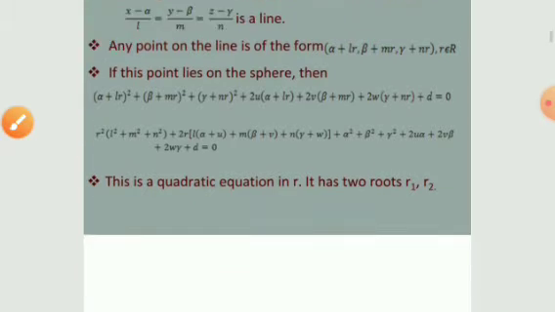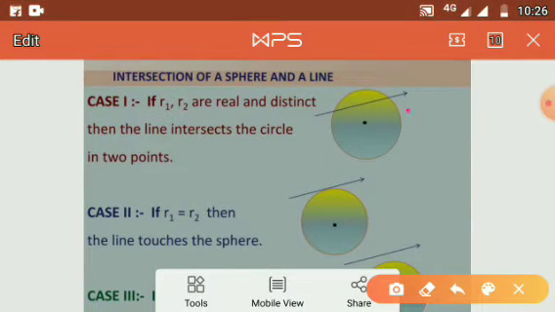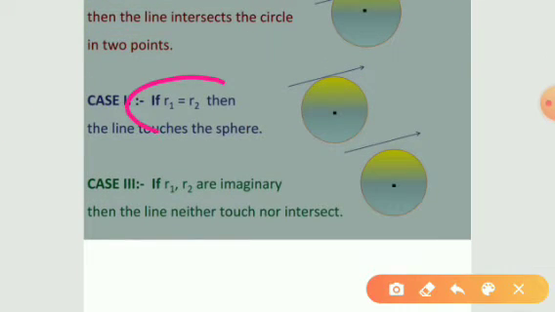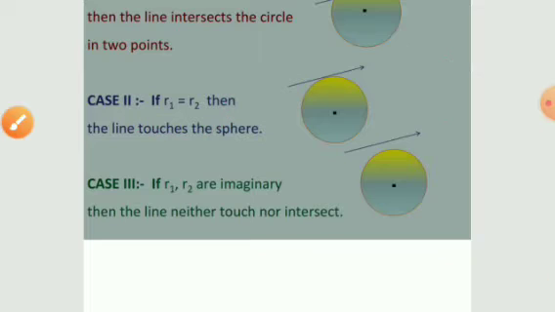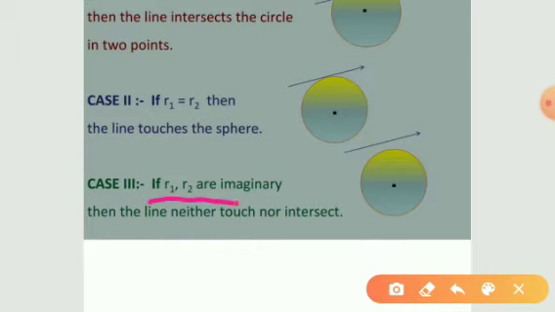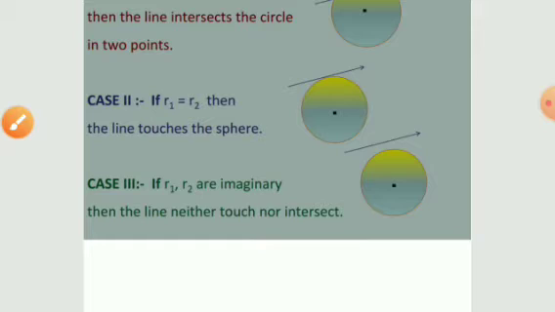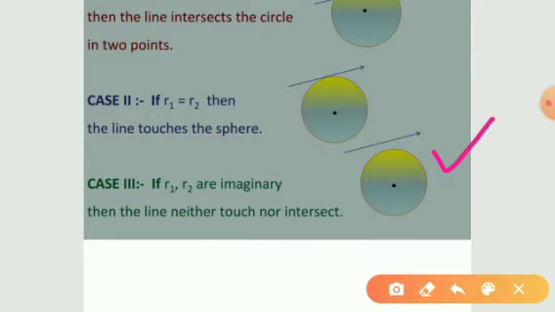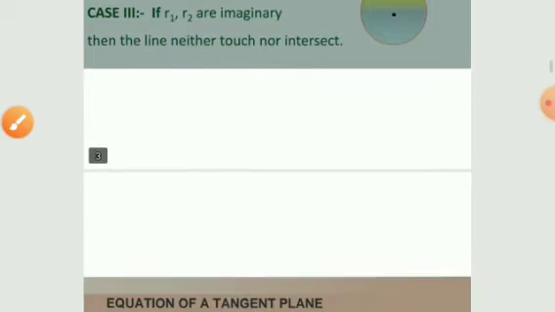Therefore, in this case, the straight line intersects the sphere in 2 points. If r1 is equal to r2, then the common point is a single point. In this case, the straight line touches the sphere. If r1, r2 are imaginary, then there is no common point to the sphere and the line, and in this case the line neither touches nor intersects the sphere as shown in the diagram. These are the three cases.